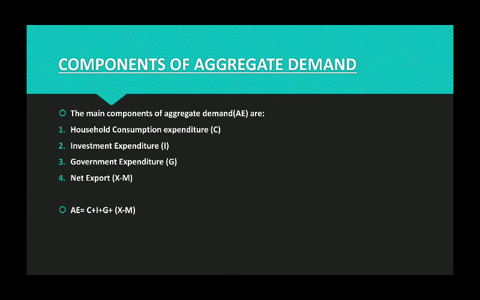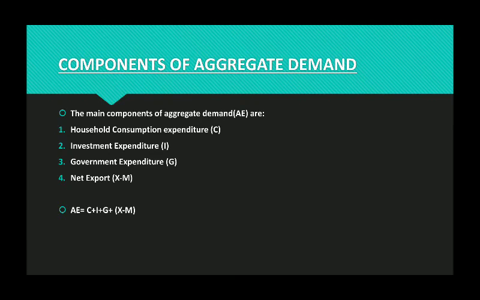Here, one more point you need to learn, and that is about closed economy. When we discuss the Keynesian theory of income and employment, we consider a closed economy model. Closed economy means no import, no export. Closed means there is no rest of the world relation. So in that case, it will become C plus I plus G. Plus, if we do not take government into consideration in the account of expenditure, then it becomes C plus I. So a closed economy without government will have an aggregate demand equal to C plus I. G will not be there because government is not there. X minus M will not be there because rest of the world is not there.